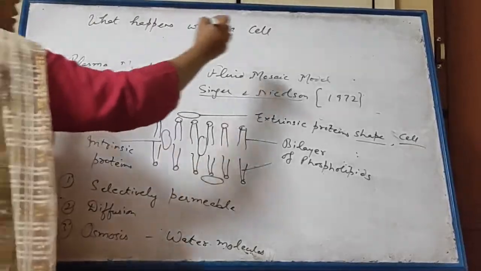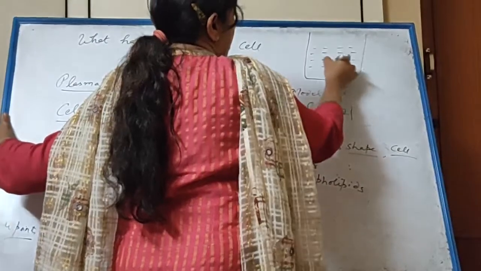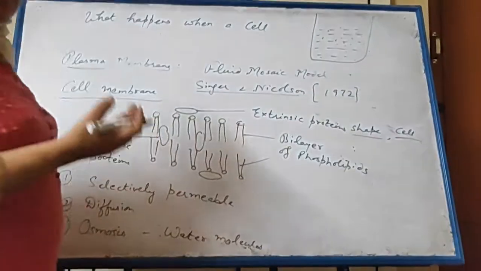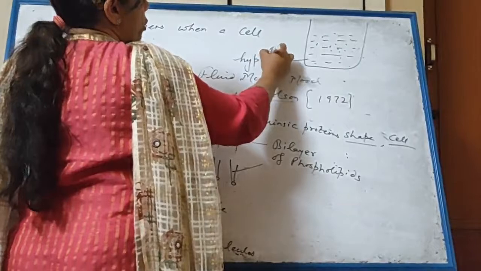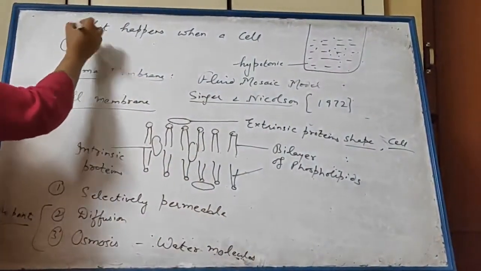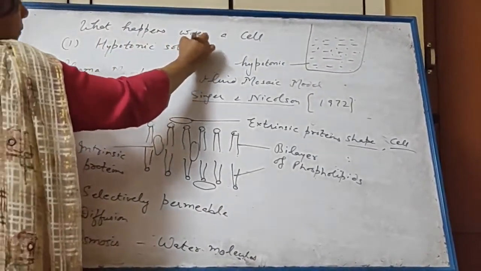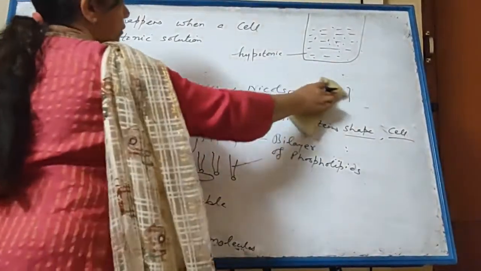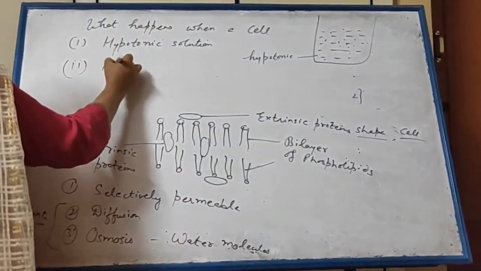So if there is a solution having water and small amount of salt or sugar in it, such type of solution is called hypotonic solution. Hypotonic. So first is when a cell is put in hypotonic solution. If there is a large amount of salt, then it is called hypertonic solution.